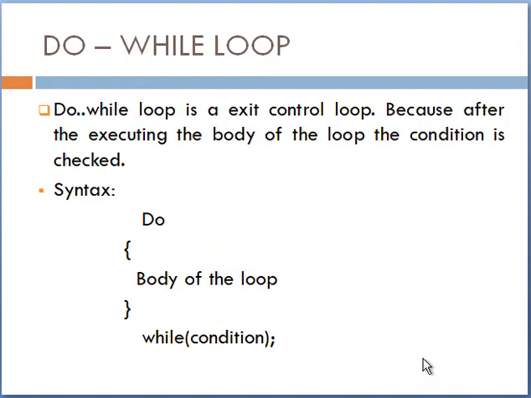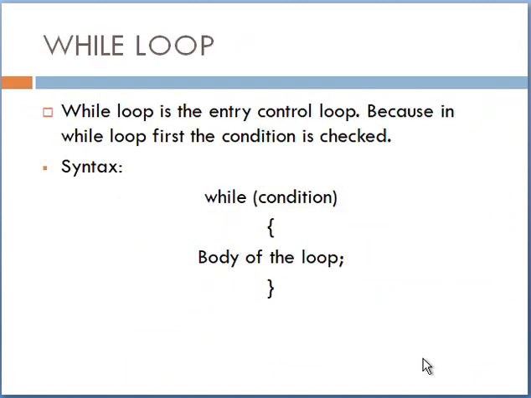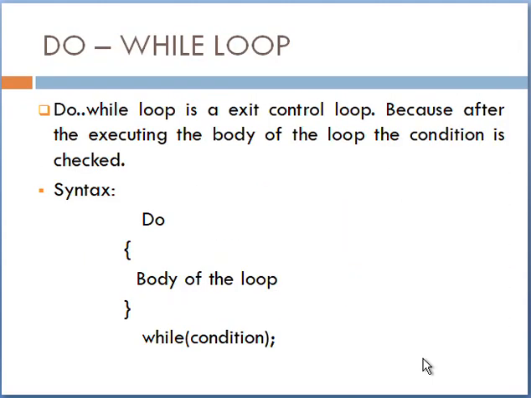The next loop is the do while loop. It is the reverse of the while loop. The do while loop is an exit control loop. As we read earlier, the while loop is an entry control loop, and this is the other one, an exit control loop, because after executing the body of the loop, the condition is checked. So the syntax is: do, bracket start, body of the loop, bracket close, while condition.